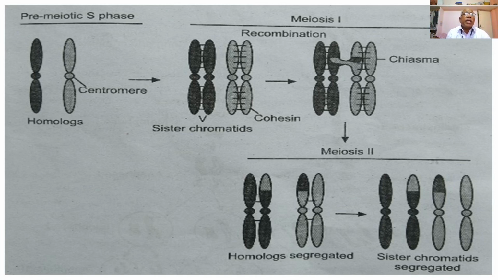Now in the diagram you can see during the pre-meiotic S phase, the chromatids of the chromosome, or the chromatin material in the nucleus, get doubled. Then during meiosis 1, the process of crossing over takes place mainly during meiosis 1.